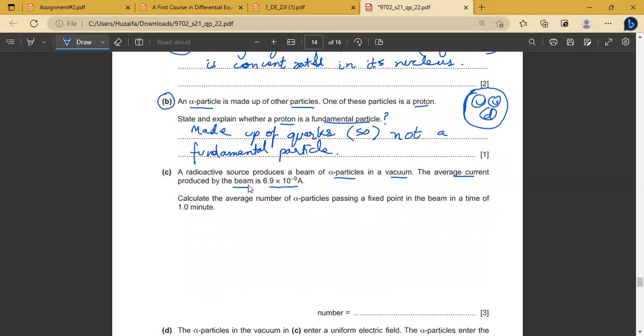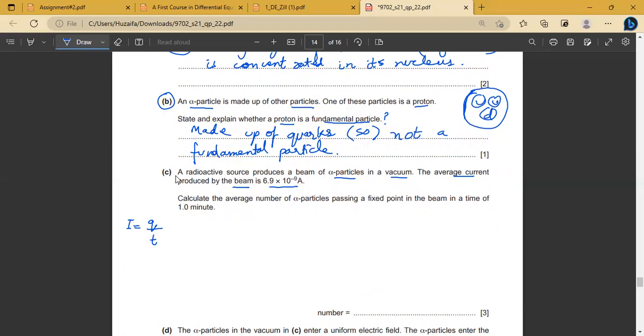Any formula that comes to your mind, if you have studied electrodynamics? What is the formula of current? I'm only asking that current is basically the rate of flow of charge. So rate of flow of charge means charge upon time. So what is given? Average current is given and time is given.